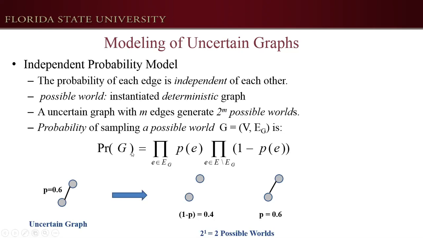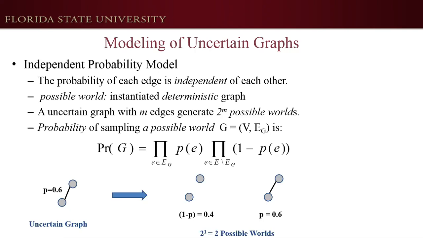In this formula, for an edge e, if it is in a possible world, then its contribution to the model is its probability value. For an edge not in the possible world, the contribution is 1 minus its probability value. Next, I will give a small graph as an example. In this graph, it has 1 edge, so we can generate 2 possible worlds. The possible worlds and their corresponding probabilities are given on the right. Now we finish the modeling of uncertain graphs.